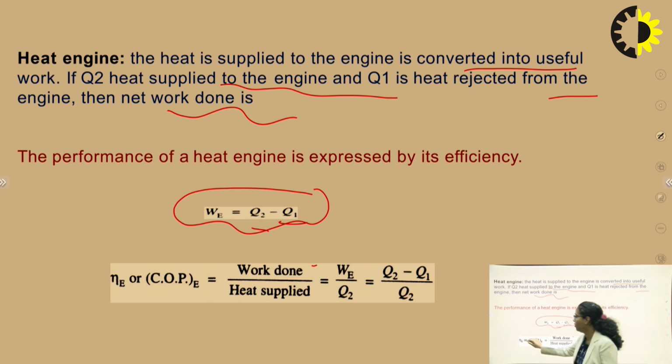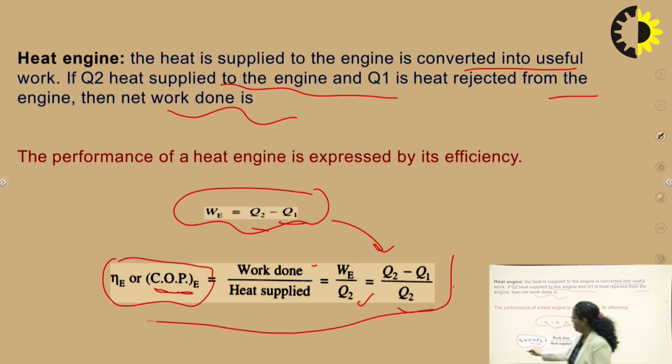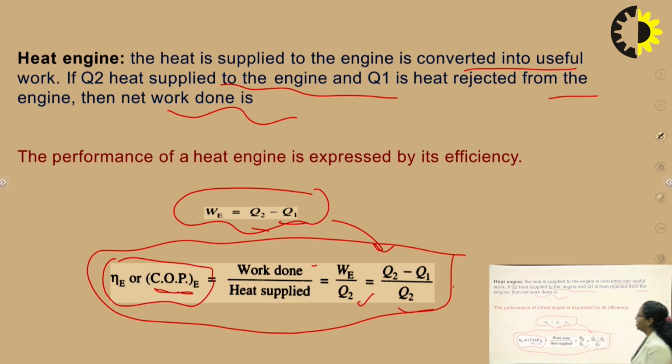And the efficiency, or we can also say the coefficient of performance of the heat engine, will be equal to work done upon heat supplied. You can say WE upon Q2, and putting this here, Q2 minus Q1 upon Q2. This is the final formula of COP, or efficiency, of the heat engine.